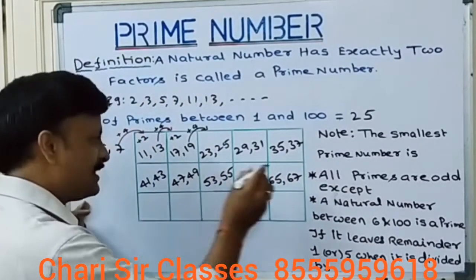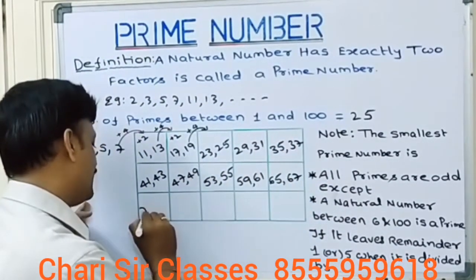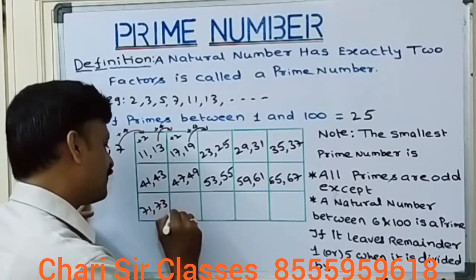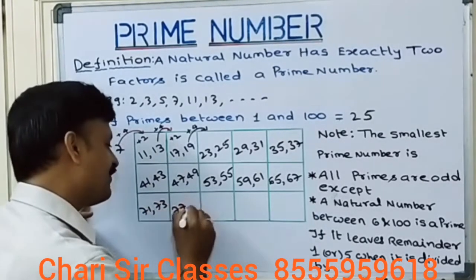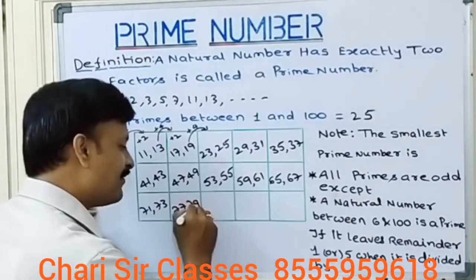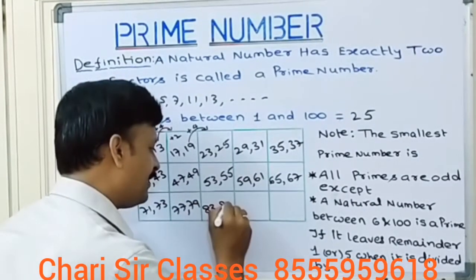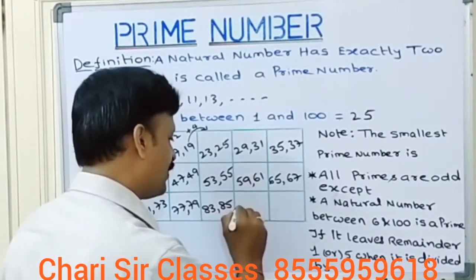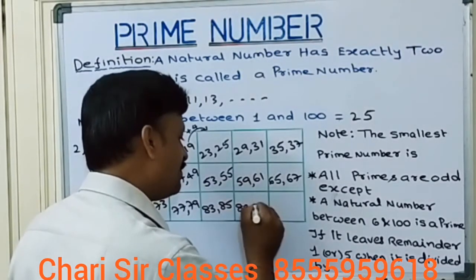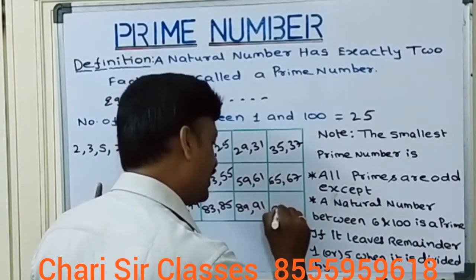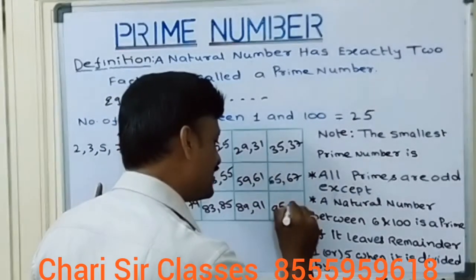And next, 67 plus 4 is 71, 71 plus 2 is 73, 73 plus 4 is 77, 77 plus 2 is 79, 79 plus 4 is 83, 83 plus 2 is 85, 85 plus 4 is 89, 89 plus 2 is 91, 91 plus 4 is 95, 95 plus 2 is 97.